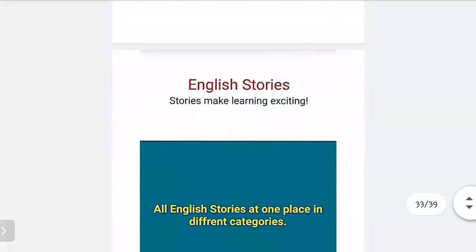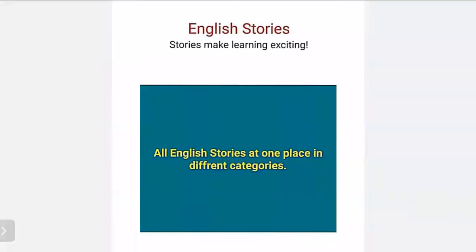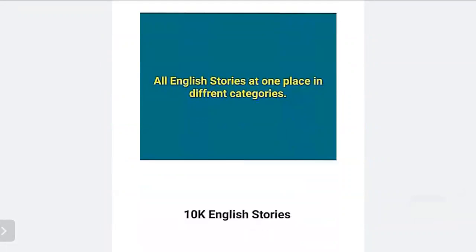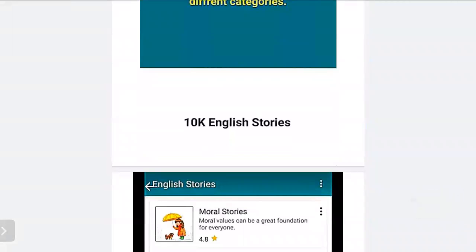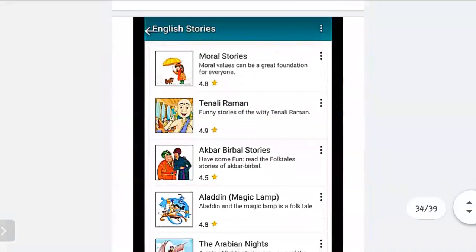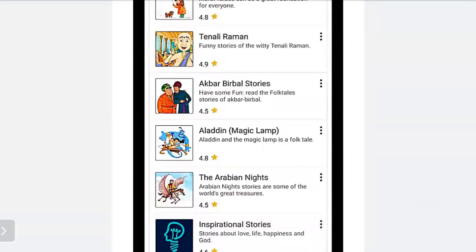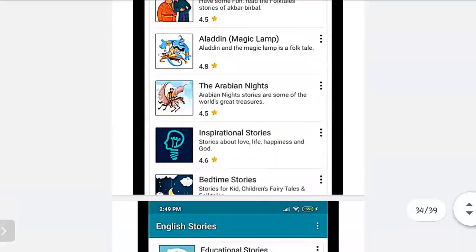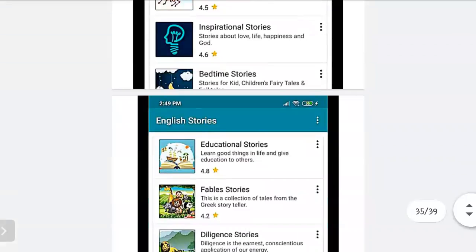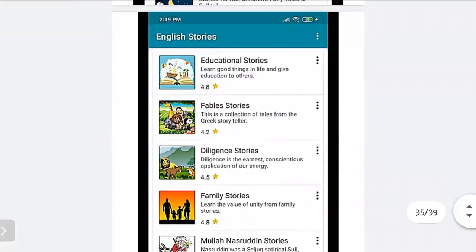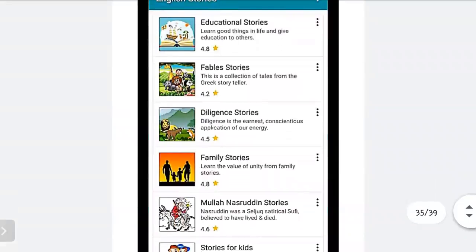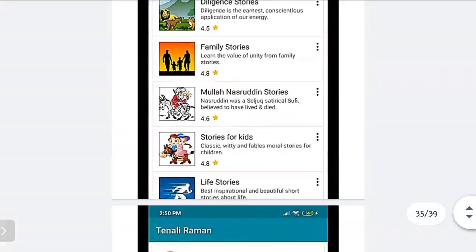English stories. Stories make learning exciting. All English stories at one place in different categories. 10K English stories, 10 lakh English stories are there. In the English stories option, you will get moral stories, Tenali Rama stories, Aladdin, the Arabian Nights, inspirational stories, bedtime stories, many types of stories. 10K plus stories you will get. Educational stories, fairy tales, family stories, then many stories for kids, life stories.